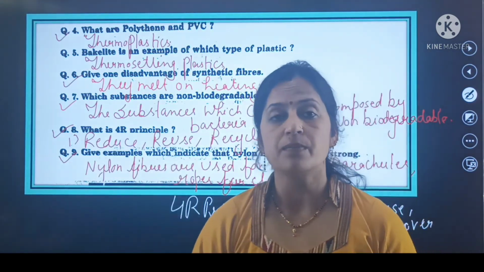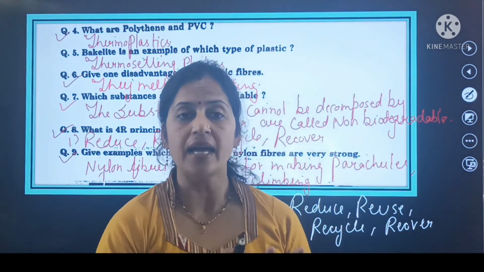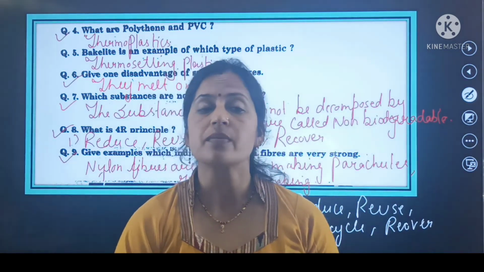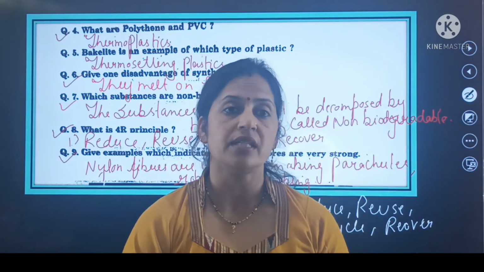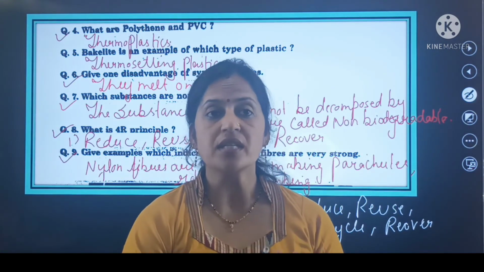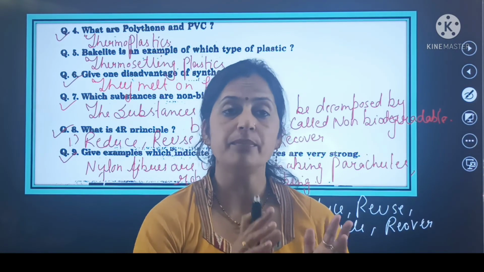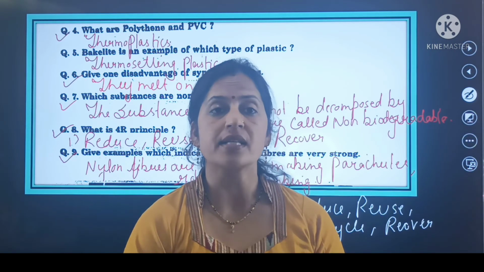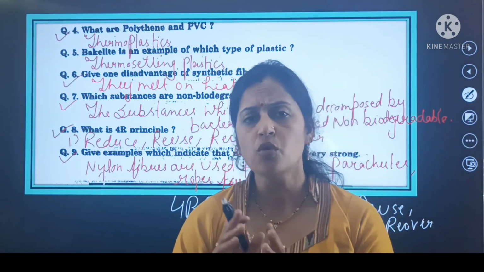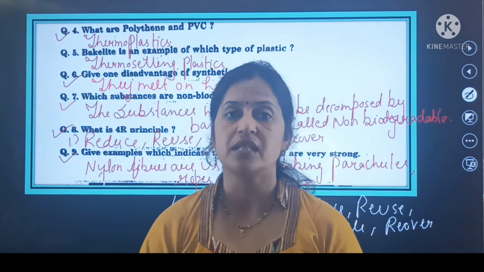उसके बाद 4R principle. 4R principle, that means first is reduce, reuse, recycle, and recover. Which substances are non-biodegradable? Those substances which cannot be decomposed by bacteria, they are known as non-biodegradable substances. Whereas the substances which can be easily decomposed by bacteria, they are known as biodegradable. For example, paper is the most popular example of the biodegradable substances. Whereas polythene, these are the most popular examples of the non-biodegradable because these cannot be decomposed by bacteria.